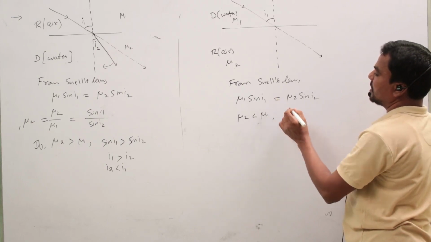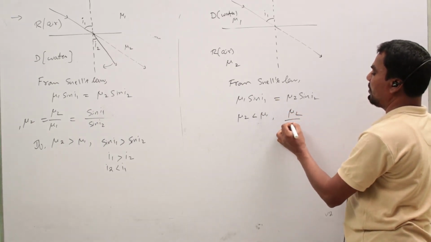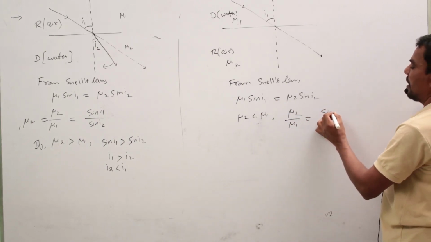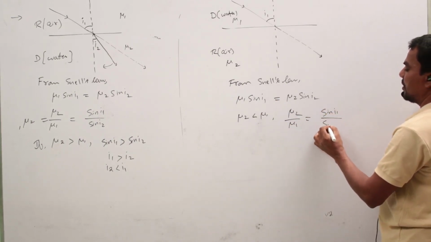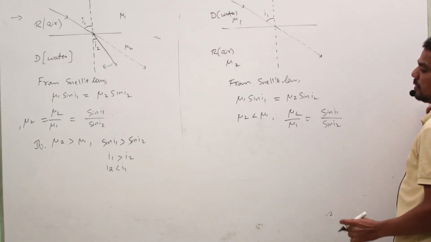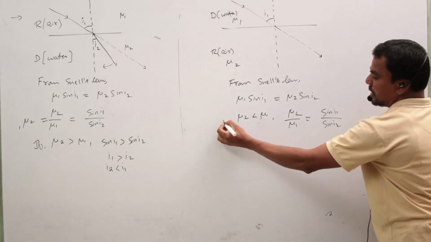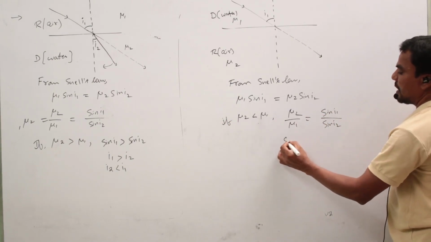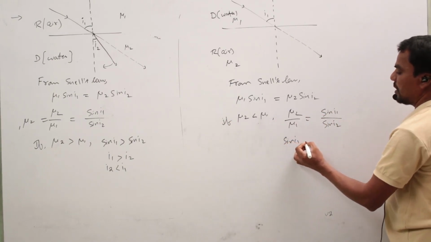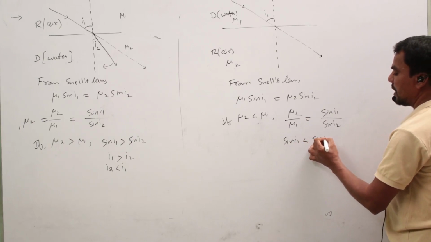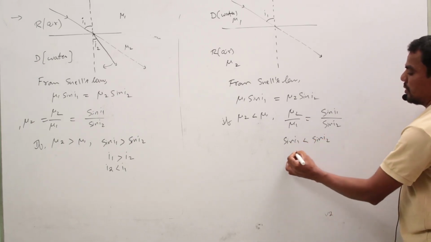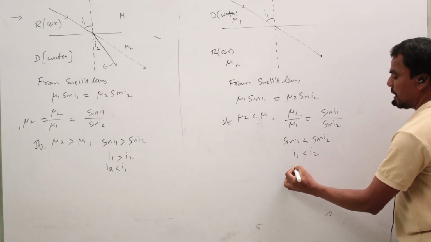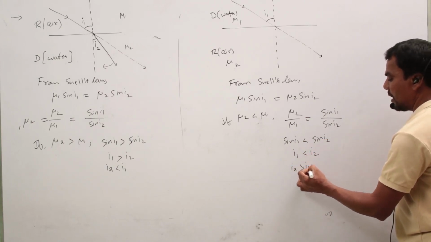From this equation, mu2 by mu1 equals sin I1 by sin I2. Applying the condition mu2 less than mu1, sin I1 is less than sin I2. So I1 is less than I2, and I2 is greater than I1.